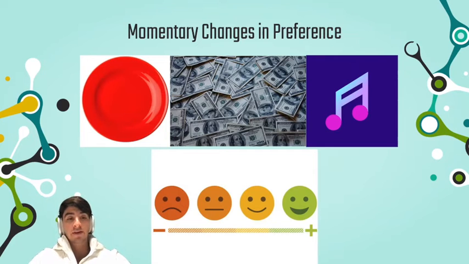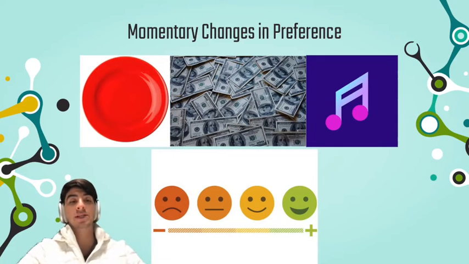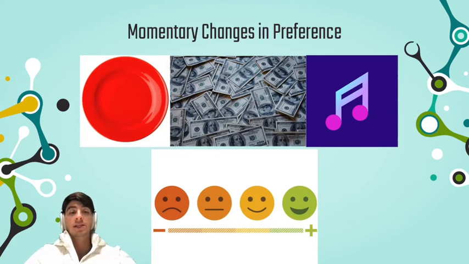So firstly, we have here this red plate, which represents the idea which comes from gastrophysics, which particularly researches exactly this matter. And really what they found was that if you present food on red plates, people are actually going to eat less because of the color associated with red and stop. You'll actually see a diminished food intake. So it's just an interesting impact on our food preference, and also the fact that we're less likely to choose foods plated on red plates.